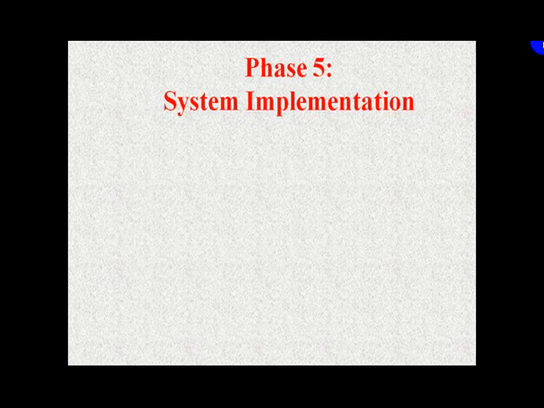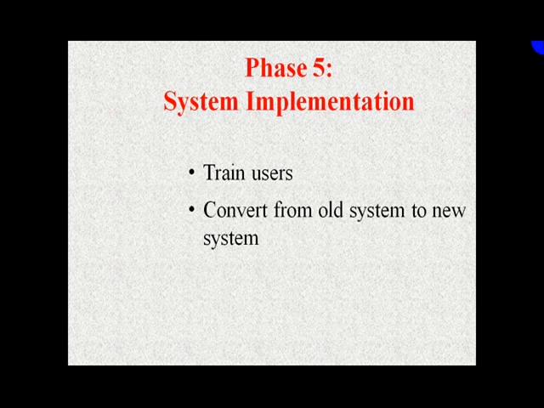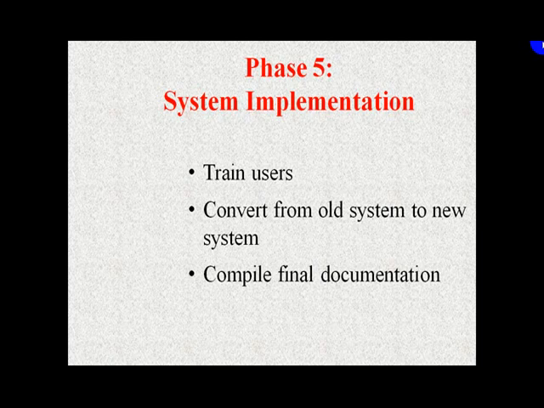Now this brings us to the next phase, system implementation. So not only is developing a system important, it must be useful. We have already studied that one of the important quality features of software is usability. Software may be very good, but if the person who has ordered that particular software or our target audience is not able to use it effectively, then it won't be of much use for the customer.